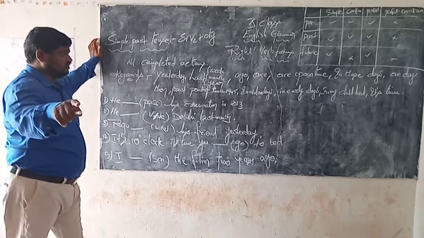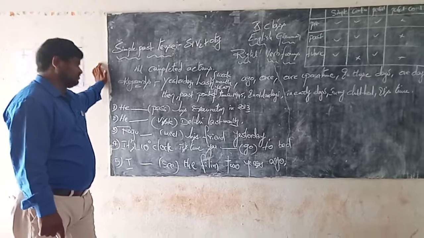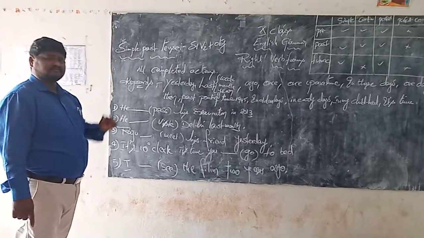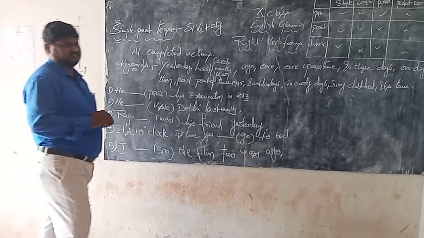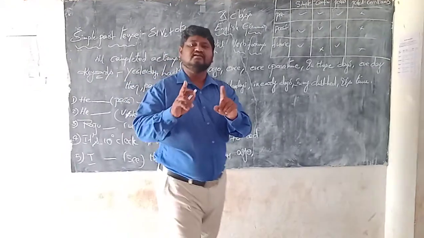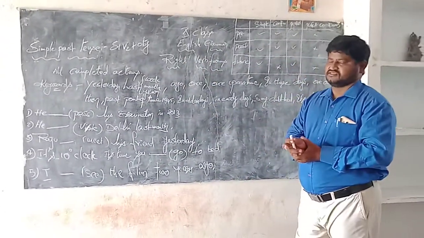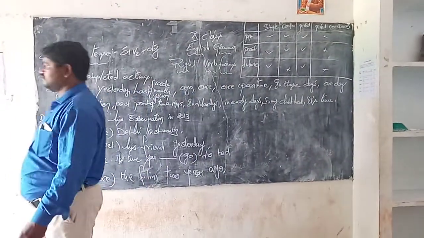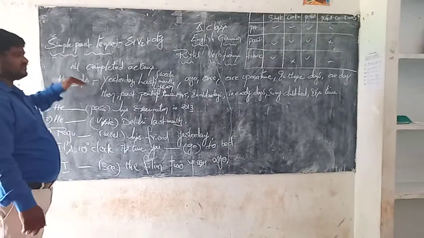Now, first, you have to learn the keywords by heart. What we call the simple past tense means all completed actions. Okay, my dear children, it is all completed actions. That is what we call the simple past tense. Okay, now you can see the keywords. What are the keywords here?